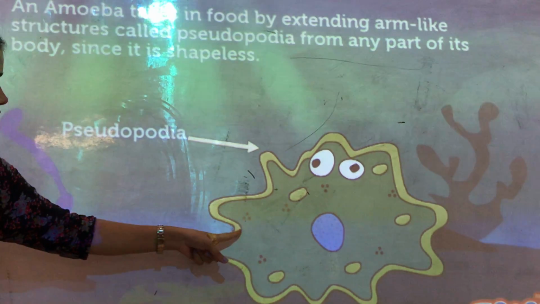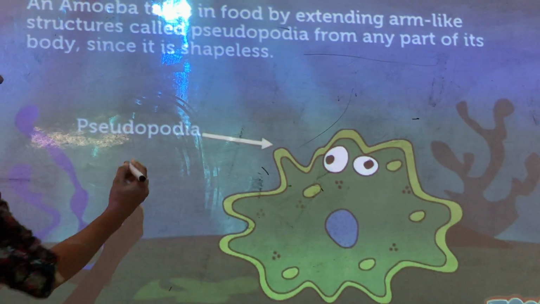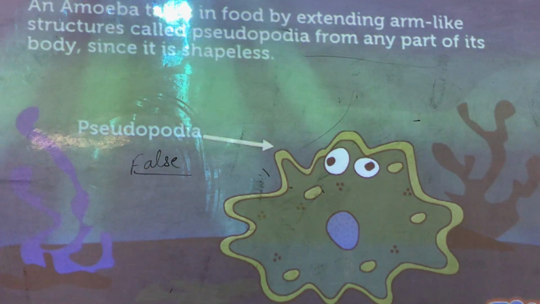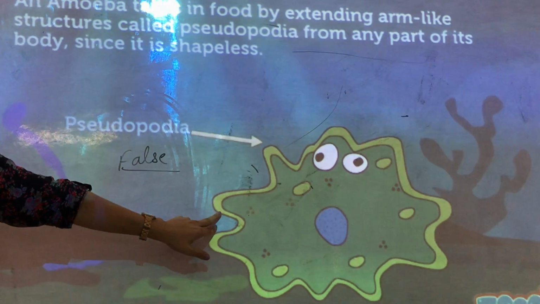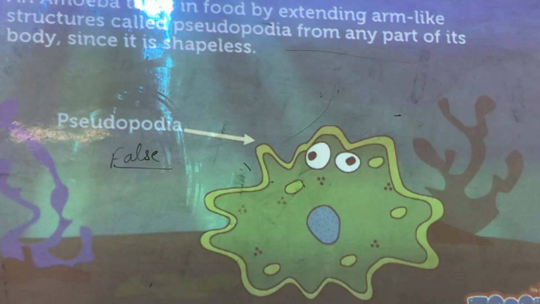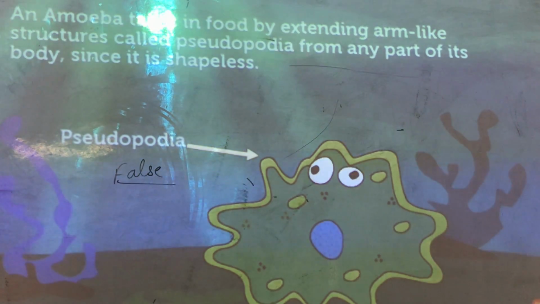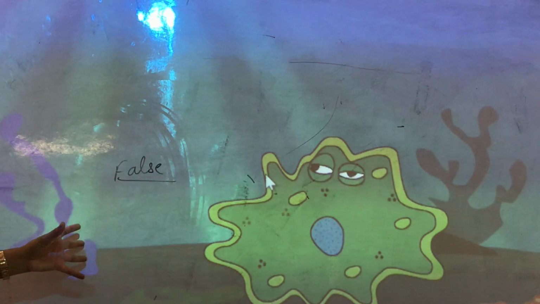They are false because they can change their shape; they are not fixed. Amoeba takes in food by extending arm-like structures called pseudopodia from any part of its body, since it is shapeless.